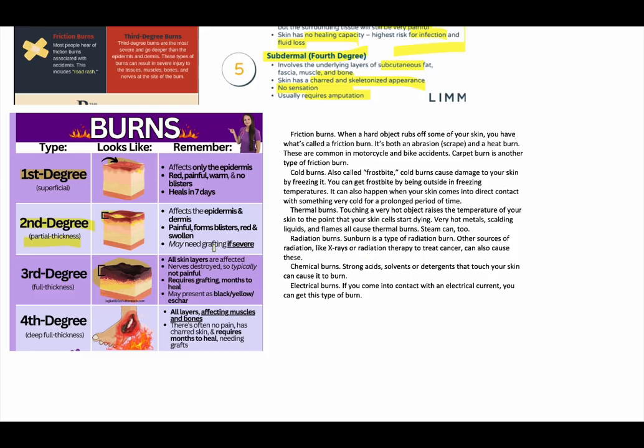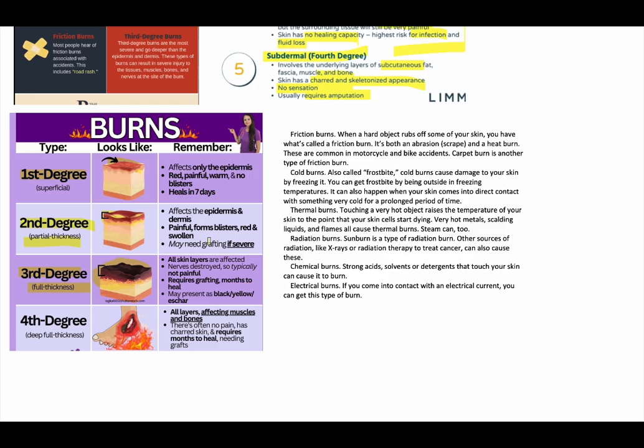If it goes into deep partial, it might need grafting, or it might heal on its own, depending on the amount of dermis left, because in the dermis also there are cells. If those regenerative cells are not lost, it can heal on its own, but it will take a very long time. Third degree, which is full thickness, means your epidermis is gone and your dermis is also entirely gone. What you will be seeing is basically your hypodermis.